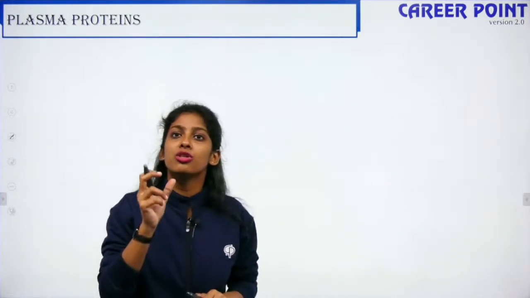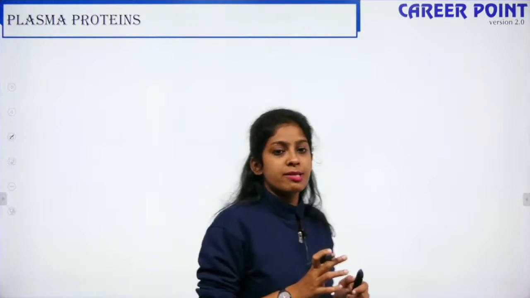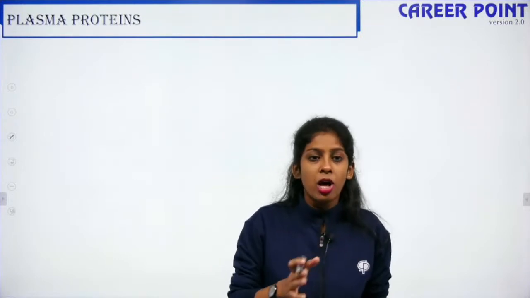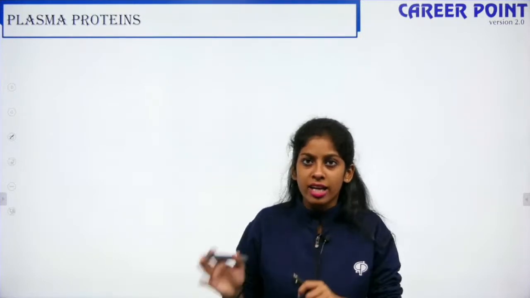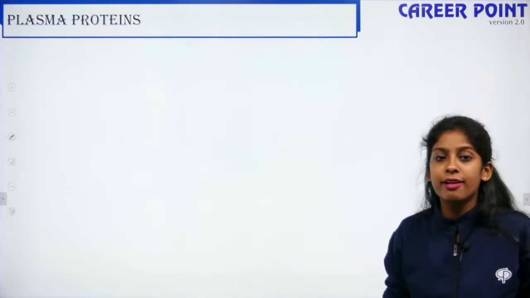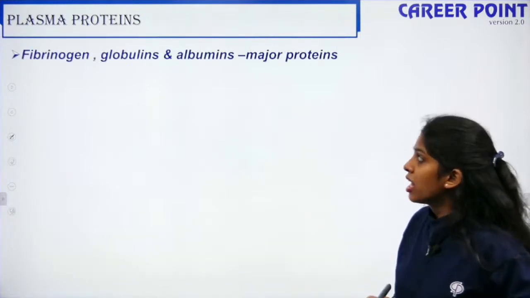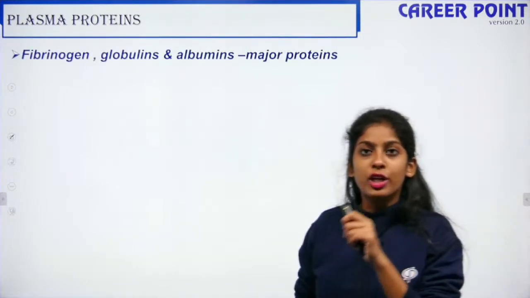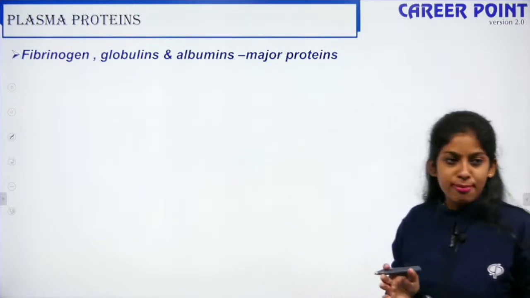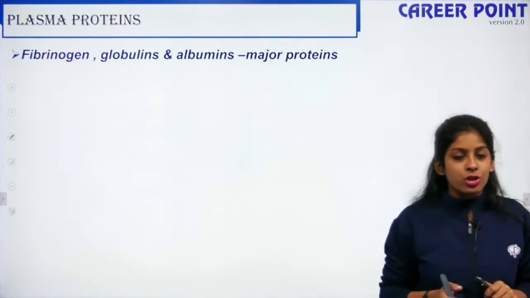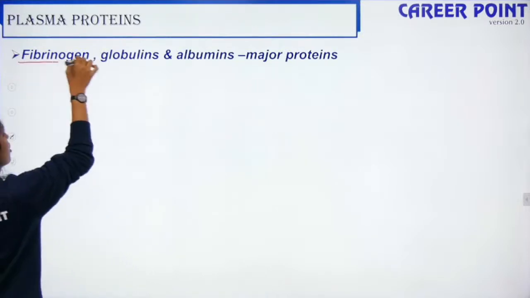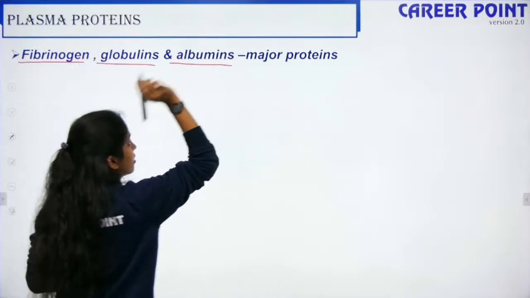Plasma is straw colored. This plasma portion of the blood has 91% water and the remaining as solids, right? The solids are divided into inorganic and organic. The organic portion has plasma proteins. Plasma proteins are highly significant. They are fibrinogen, globulins and albumins. These are the three major plasma proteins, which are highly needed. It is not possible for us to survive without them.